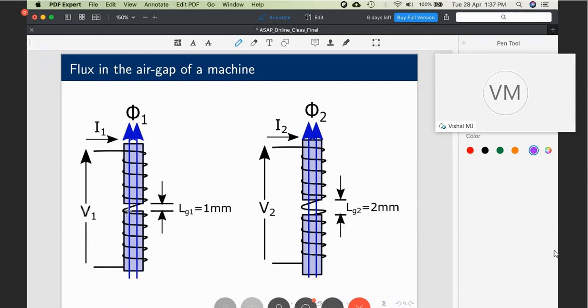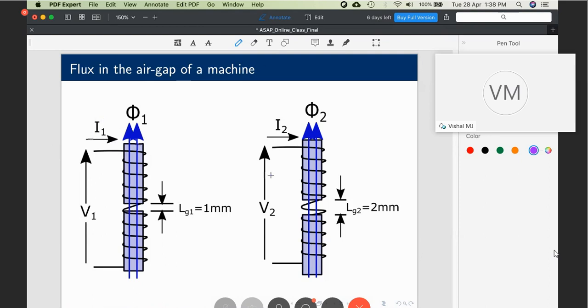Okay, and this is not new to you. I am sure you would have learned it in induction machine V by F control. Why were we keeping the V by F ratio constant? That was to keep the air gap flux at its rated value. So flux depends on V by F, and if V and F are the same, then the flux also will remain the same. The only parameter that will change is the magnetizing current.